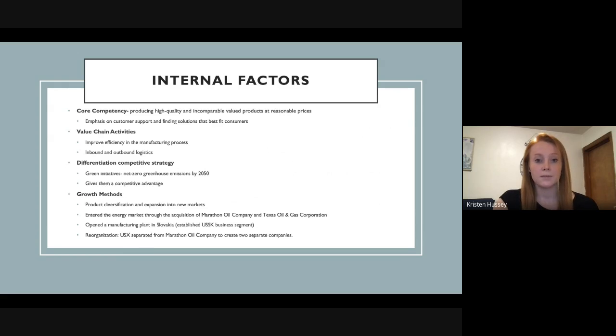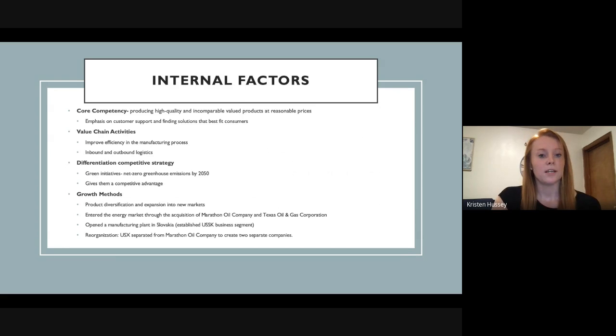Core competency for US Steel is producing high quality and incomparable valued products at reasonable prices. They also have an emphasis on customer support and finding solutions that best fit their consumers. Because the company has had decades of success and a long-standing history in the steel industry, they use this to their advantage and continue to market themselves based off their high quality products.